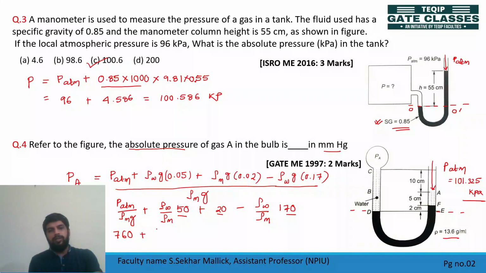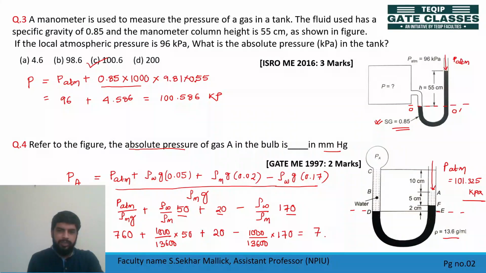What is rho w by rho m? Rho W is your 1000, rho M is 13600, right? This is ratio में unit cancel हो जाएगा, into 50 plus 20 minus rho W by rho M. Rho W is how much? 1000 divided by 13600 into 170. Now tell me final answer, how much? Check this value, 771.17 mm of mercury. Okay.